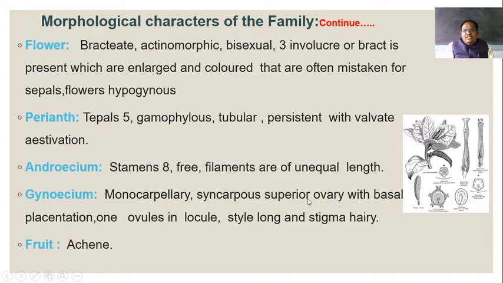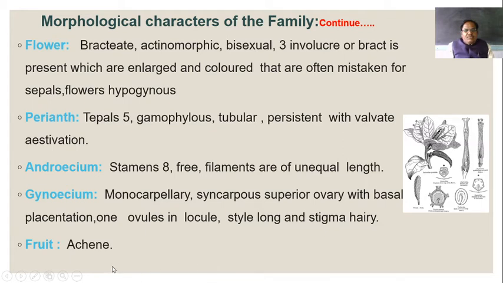Gynoecium is monocarpellary, superior ovary with basal type of placentation. Placenta arises from the base. One ovule in this chamber, in the locule. Style long, and stigma is always hairy. This is the stigma. This stigma is hairy.